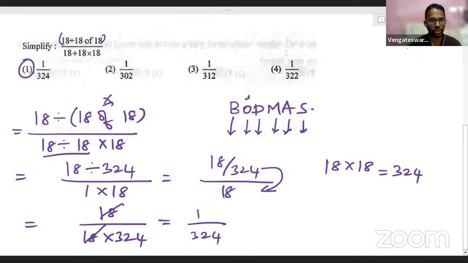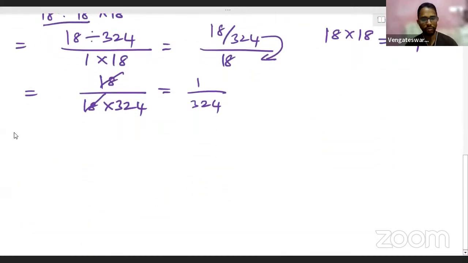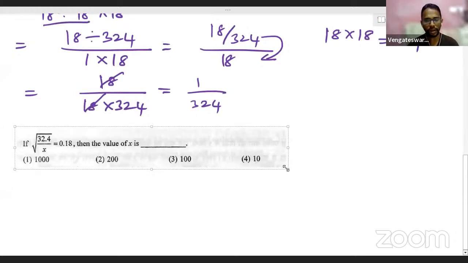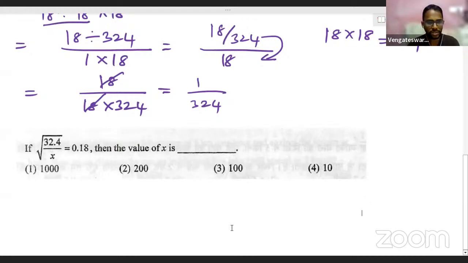With your permission, people, let me slightly come down to give you my next question. The next question is going to be very similar, but I want you to approach this question also very carefully. Come on, please try this. This involves some square root and all, so I want you to do it in a very careful way. Again, take a few seconds and answer this question. If square root of 32.4 divided by x is equal to 0.18, then x will be what?